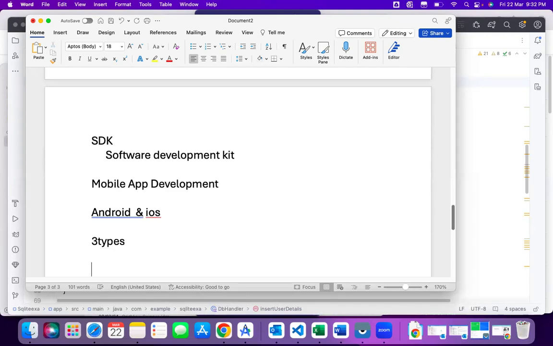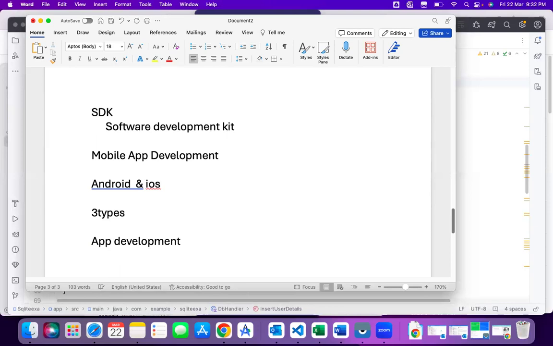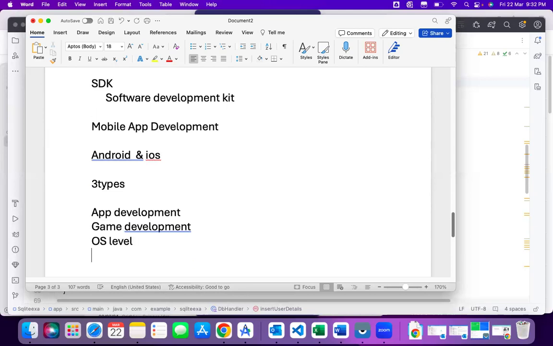One is app development. Second is game development. And the third is OS level, operating system level development. But our course is app development. Whatever course we are learning here, that is app development.